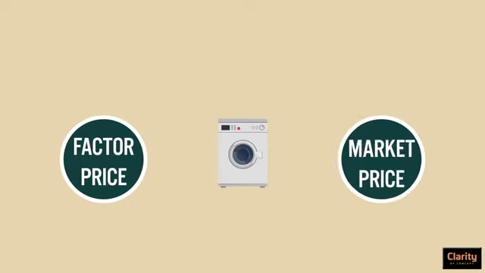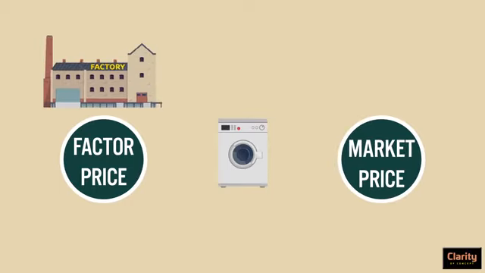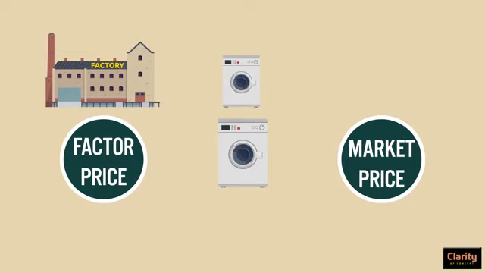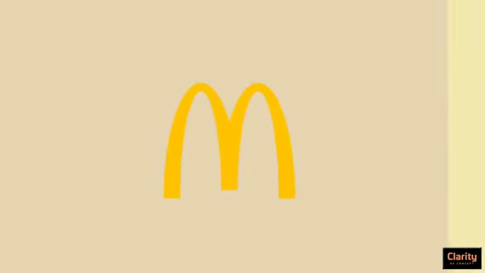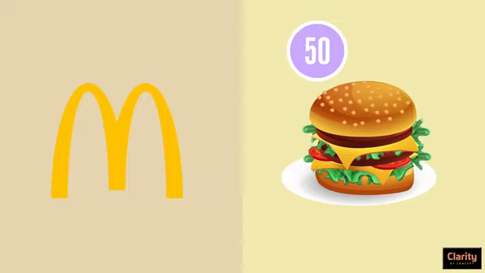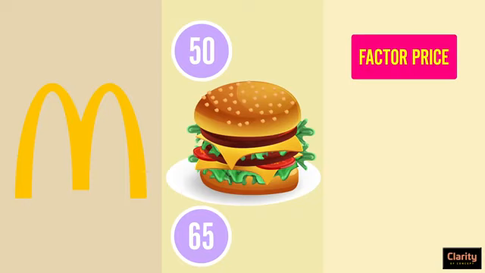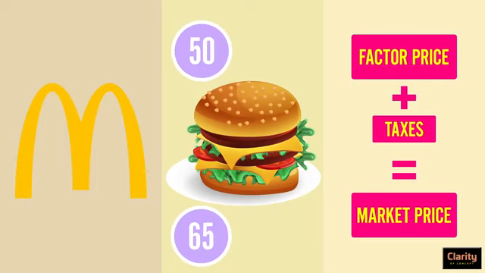For each item, there are two prices, factor price and market price. When an item is produced in factory, the cost incurred is called factory or factor price. When taxes are added, it becomes market price. It's just like when you go to McDonald's. On the board it says 50 rupees for a burger. When you try to purchase, he will ask you for 65 rupees. He will say 50 rupees was the factor price of the burger. After adding taxes, it became 65, which is the market price of that burger. Earlier, GDP was calculated using factor price. Since 2015, it is calculated using market price.